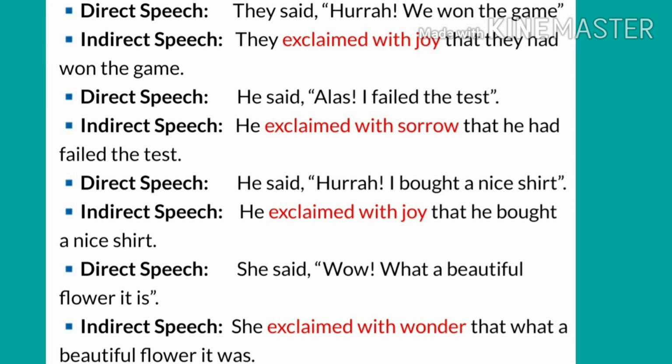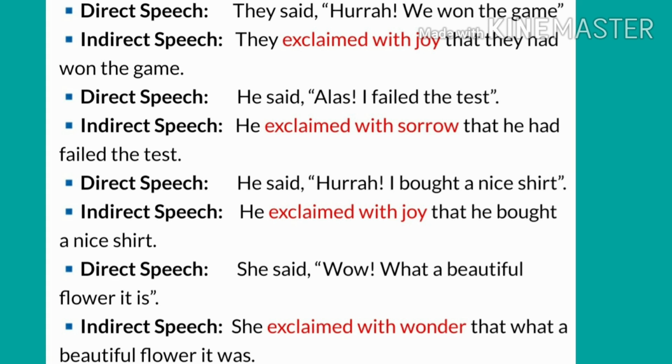Look at first example. They said, hooray, we won the game. In this sentence, hooray is for happiness. So, in indirect speech, we change said into exclaimed with joy, and in this sentence, we use conjunction that they had won the game. Tense and pronoun we change according to our previous rules.